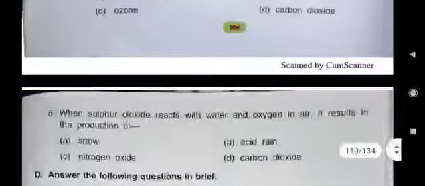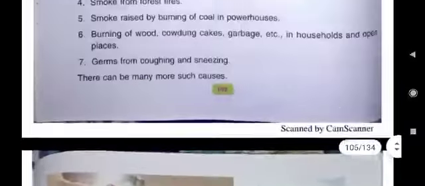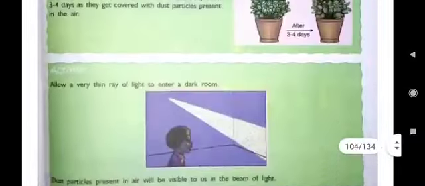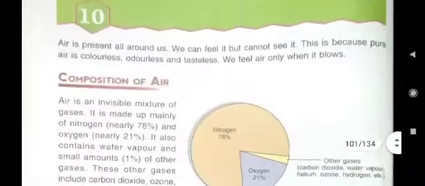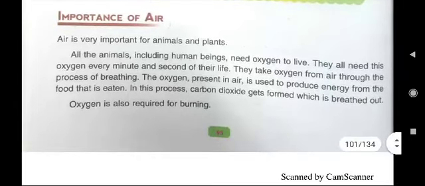So the answer is given here, from where you can write, although I will give you PDF also, but then also you just see where your answer is written. And importance of air here it is written, all the animals including human beings need oxygen to live.